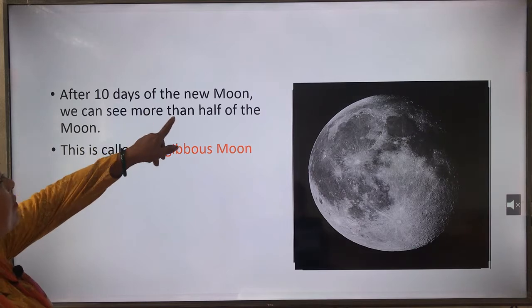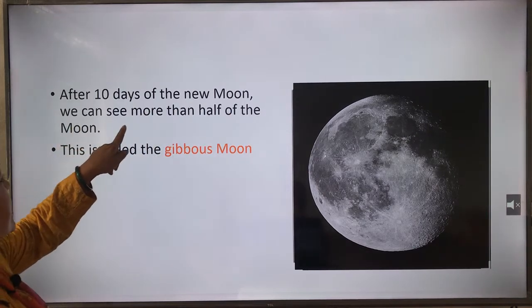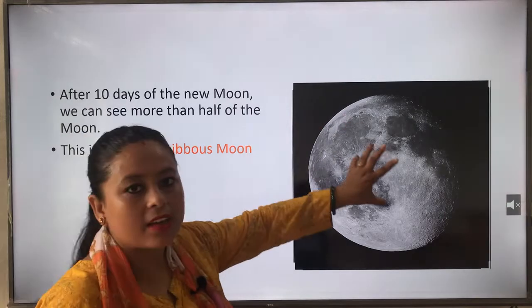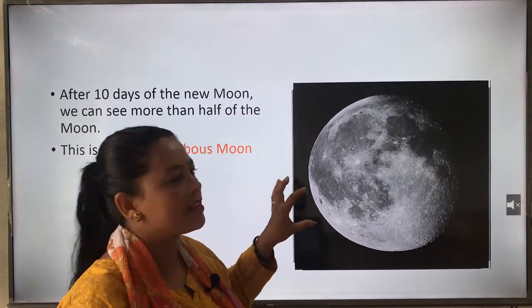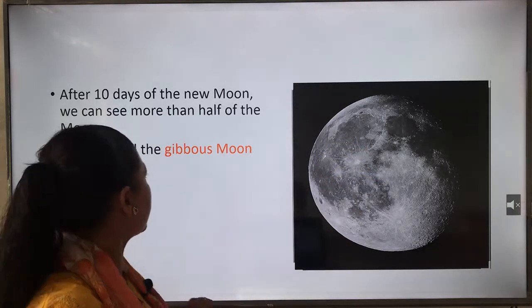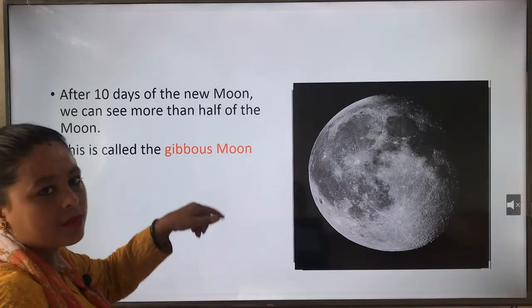After 10 days of the new moon, we can see more than half of the moon. So, after 10 days of the new moon, we can see more than half of the portion of the moon. Okay, that is called gibbous moon.